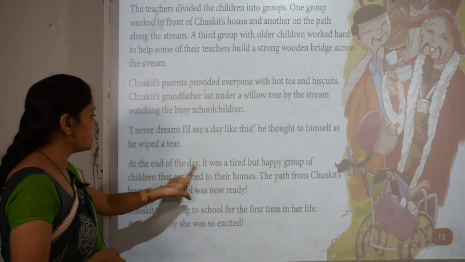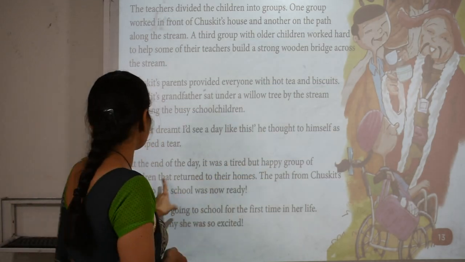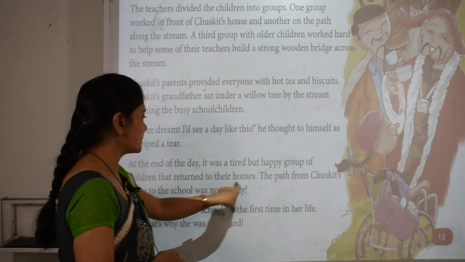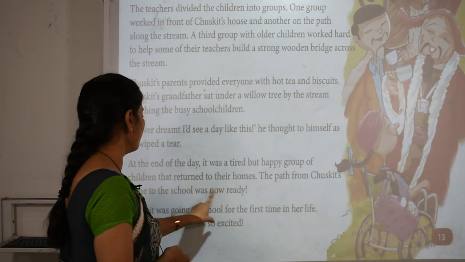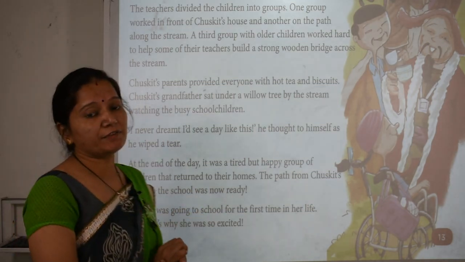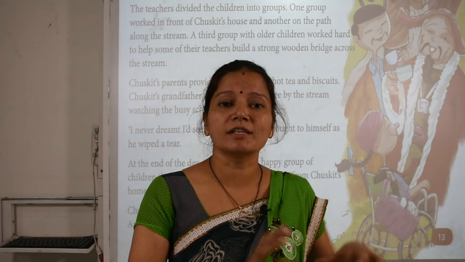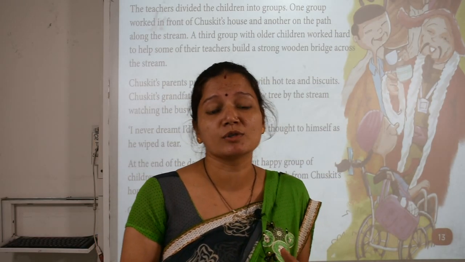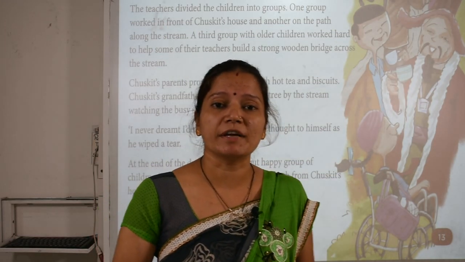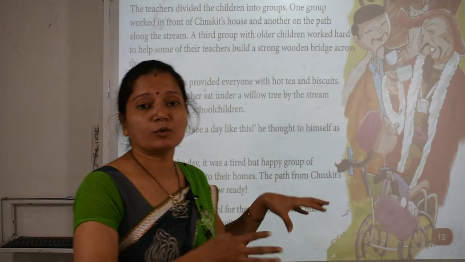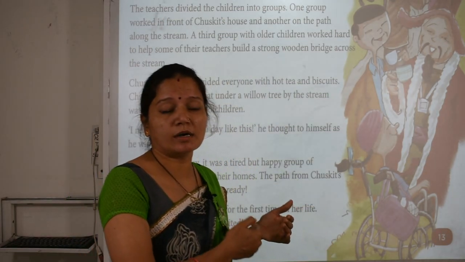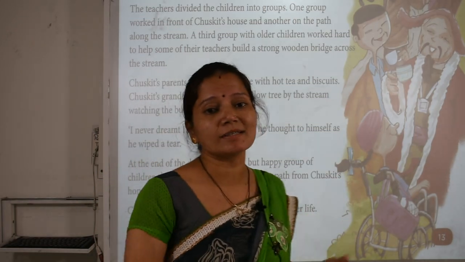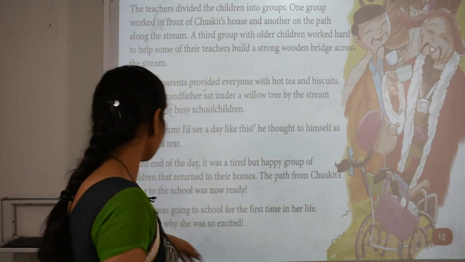At the end of the day, it was a tired but happy group of children that returned to their homes. The path from Chaskit's home to the school was now ready. So in the evening, what happened, students? All the children reached their homes. They were tired, but they were all feeling very happy. Now the road from Chaskit's house to the school was ready.